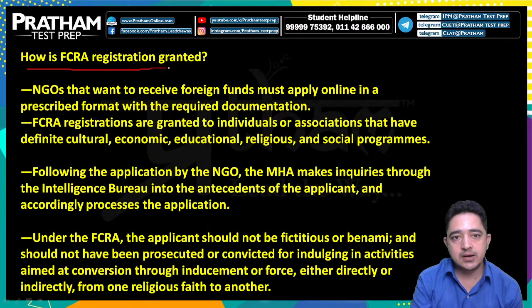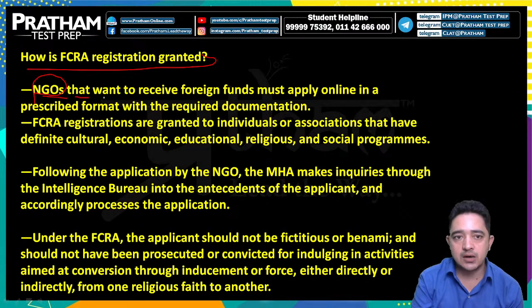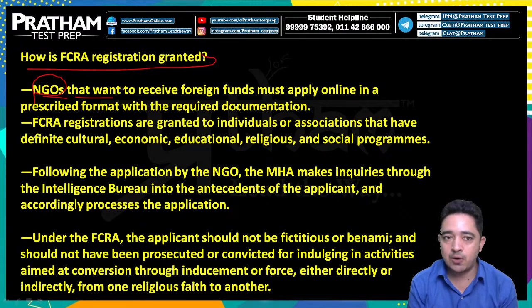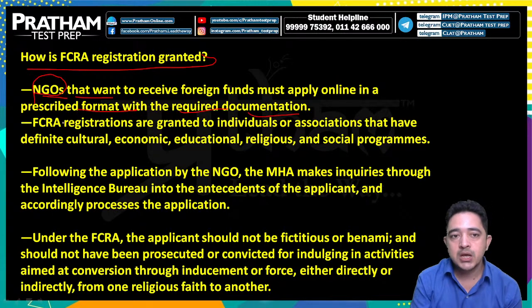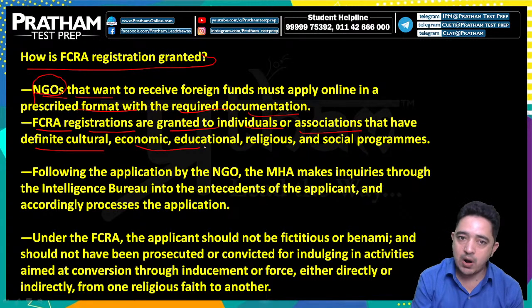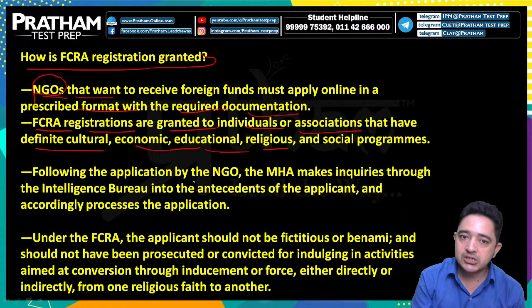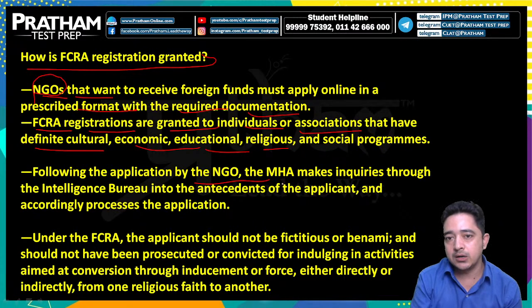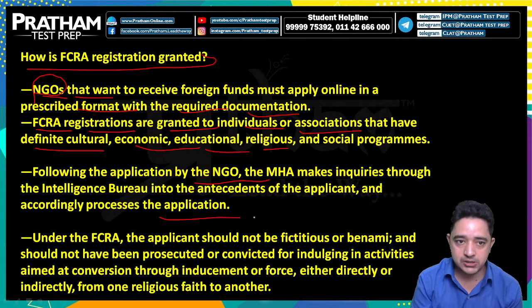How is FCRA registration granted? First, the NGOs that want to receive foreign funds must apply online in a prescribed format with the required documentation. FCRA registrations are granted to individuals or associations that have definite cultural, economic, educational, religious and social programs. Following the application by the NGO, the MHA makes inquiries through the Intelligence Bureau into the antecedents of the applicant and accordingly processes the application.